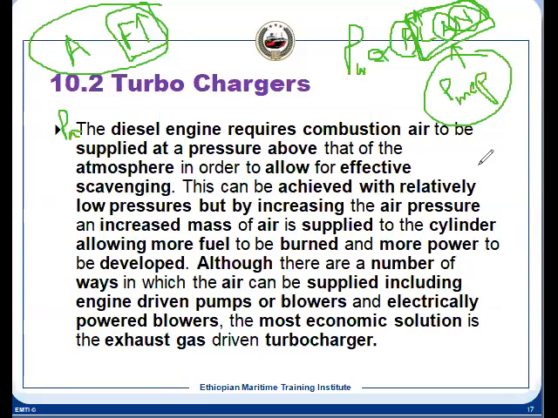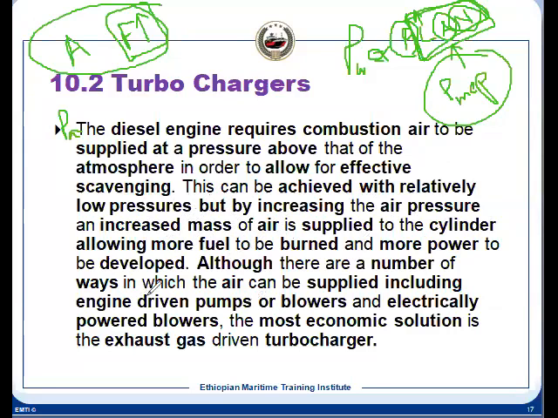This pressure is not much. If you see, it is 1.5 to 2 bar, but its effectiveness is very, very high. The mass is increased substantially because a large volume enters the cylinder, so we can burn more fuel. So we can get more power from the same dimension.